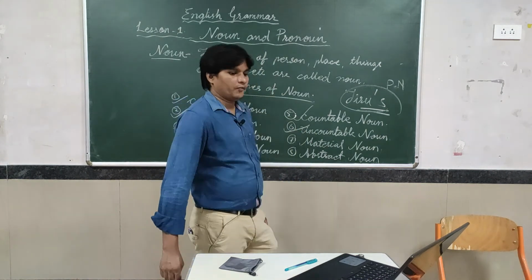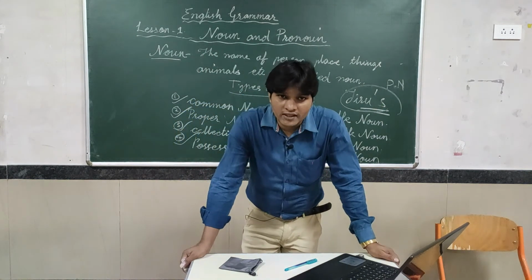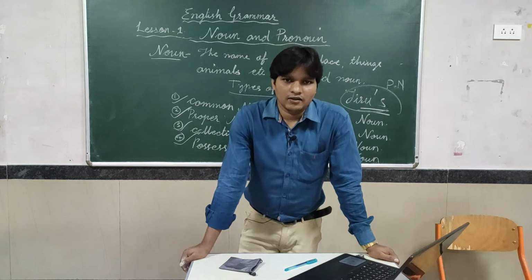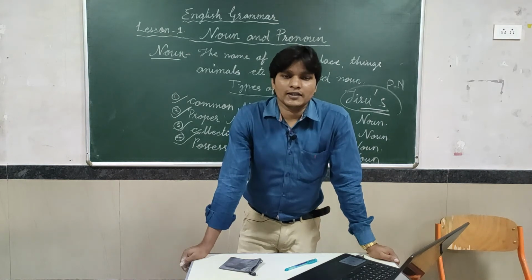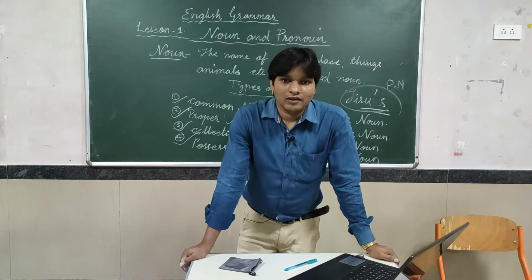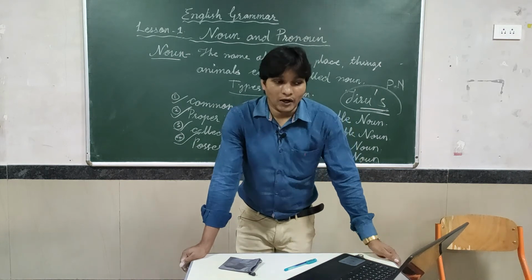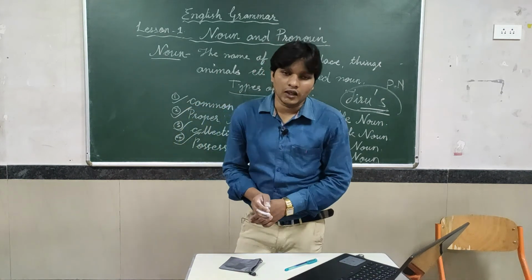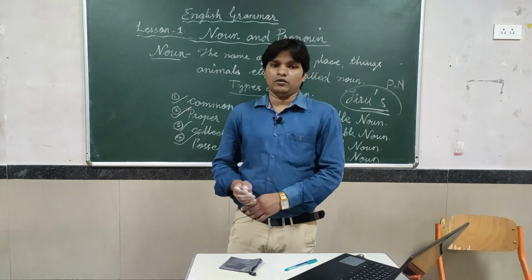Next, material noun. The noun which is formed from materials, just like gold, silver, wood, iron. The things which are formed from these are called material nouns.